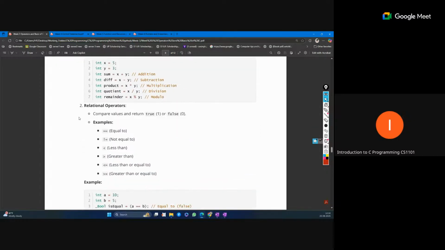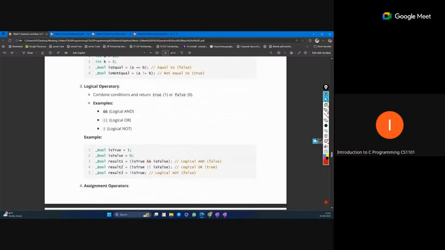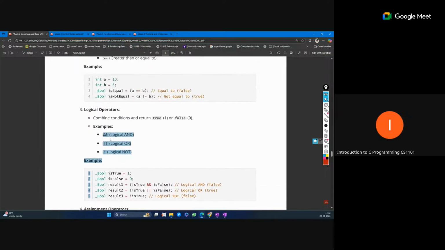Now relational operators: equal to, not equal to, less than, greater than. This is also fine. And logical operators. This is very important, because many questions can be generated from here. These are the logical operators, and they come between conditions, where two or three, any number of conditions, we generally use.